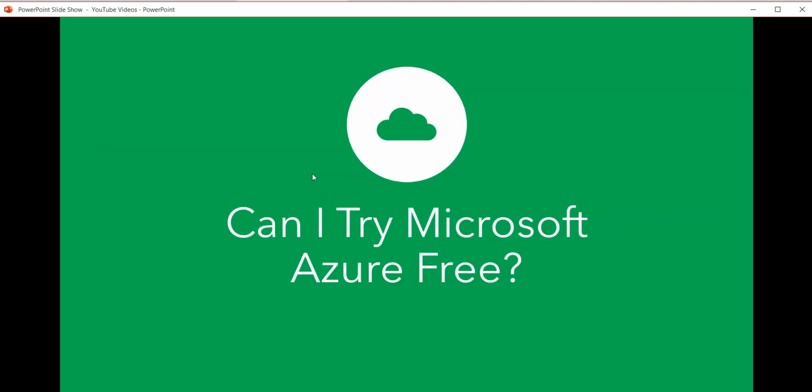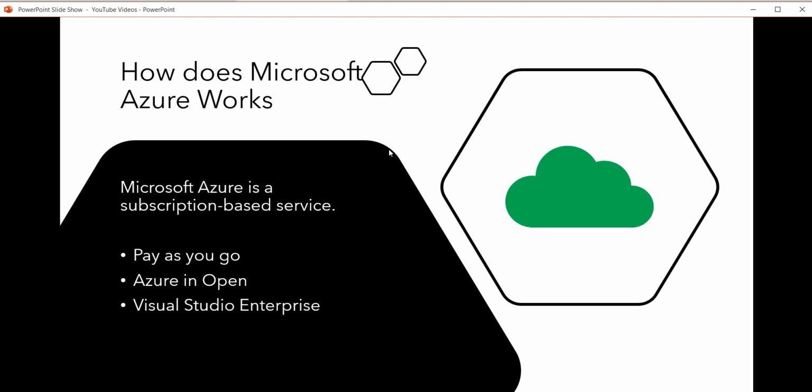Now, can I try Microsoft Azure for free? Yes, you can try it. It will be 12 months free where you can access a lot of services, and you just need to sign up from one URL. I'll put this URL in the comment box, as well as I'll put the article URL where you can go through, and you will get a complete 12 months free, and you can access various services on that. Then how does Microsoft Azure work?